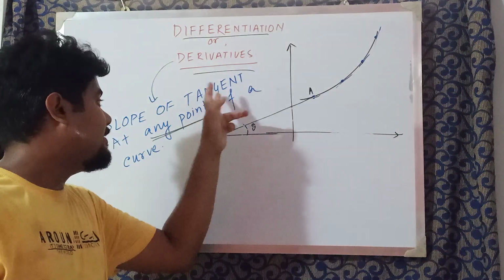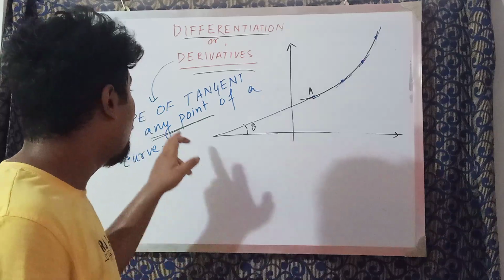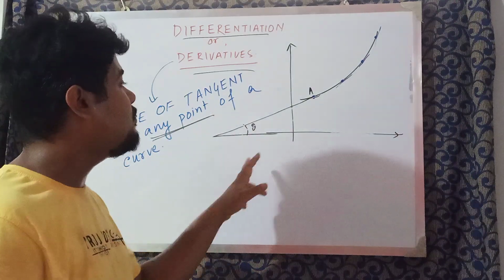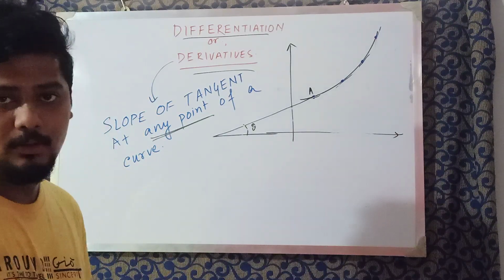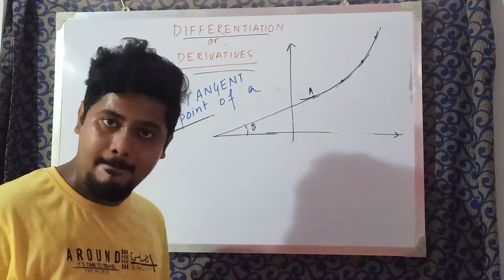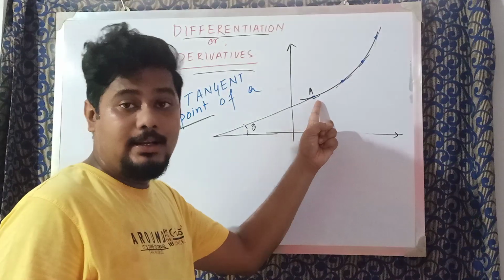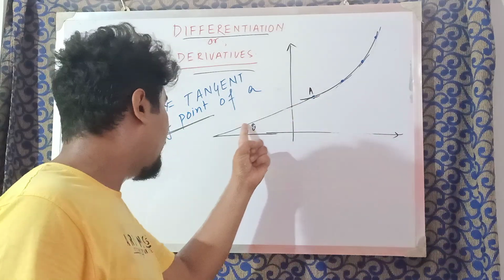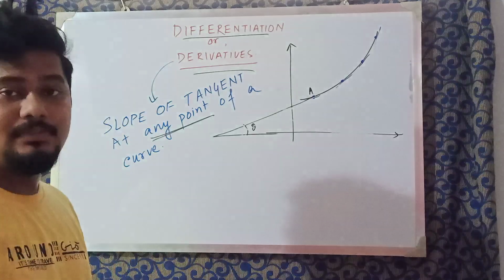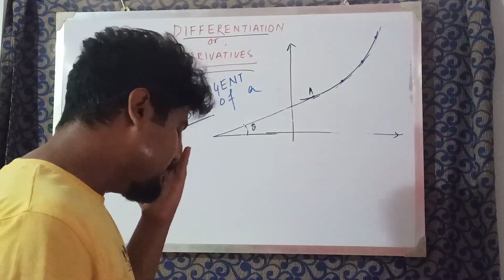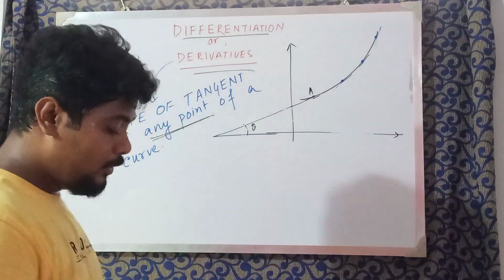Sir, you did not use the term tangent. You just told slope of any point. Arey Baba, slope always means the slope of the tangent. What else can you find out? You have to find out the slope of the tangent only. Correct? So rather than choosing the point at which you are asked to find the slope, drawing the tangent at that point, finding out theta, then calculating tan theta and then calculating the slope, it's not feasible, it's not practical. So the concept of differentiation or derivatives came into being.